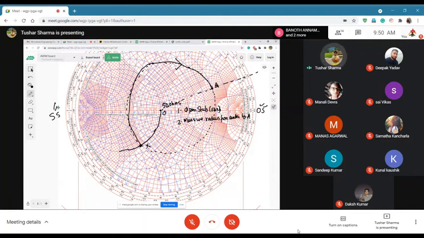Once we have this, we will measure how much line length is needed. Since it's a stub, we will first plot how much admittance is here at this point. And this will be my length of open stub.